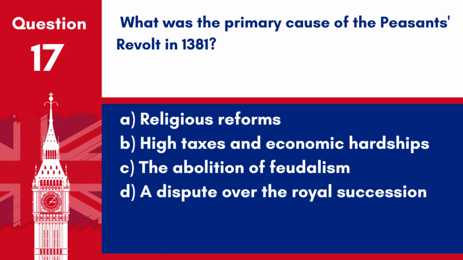Question 17. What was the primary cause of the Peasants' Revolt in 1381? A. Religious reforms. B. High taxes and economic hardships. C. The abolition of feudalism. D. A dispute over the royal succession. Answer: B. High taxes and economic hardships. The primary cause of the Peasants' Revolt in 1381 was high taxes and economic hardships.